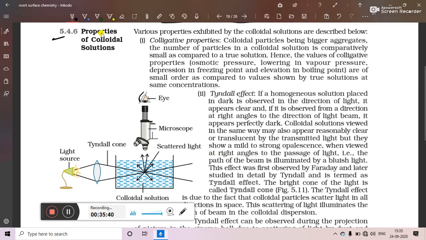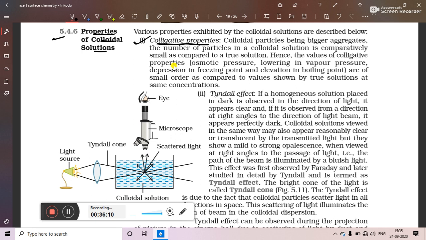Now next is properties of colloidal solutions. What are the properties of colloidal solutions? The first is colligative properties. That means colloidal particles, as they are bigger in size, are made up of aggregates of the small particles. So that means there will be a number of particles in the colloidal solutions,